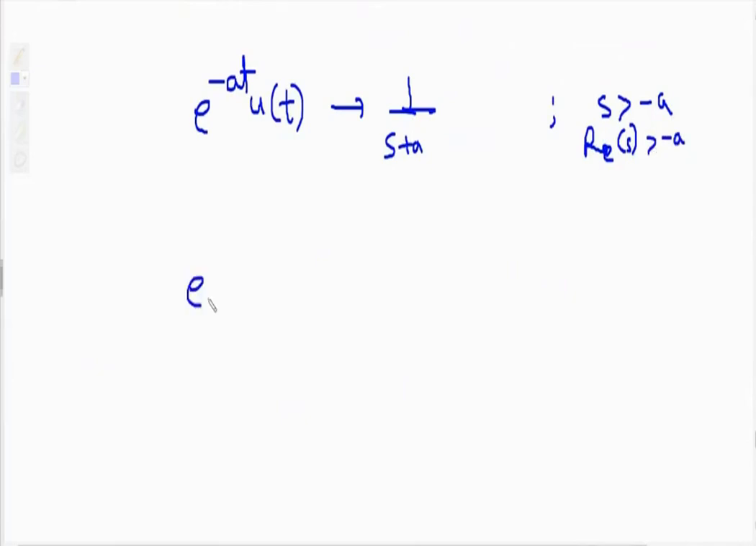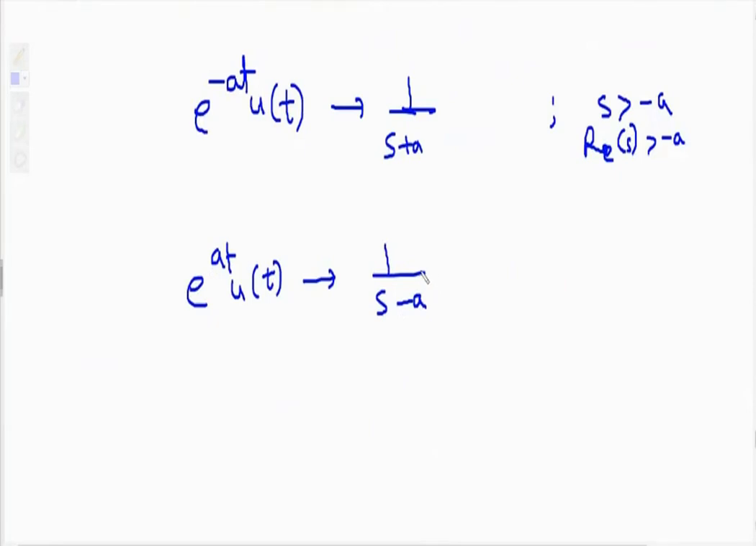Now second formula is e raised to at u of t. Then it has Laplace transform 1 upon s minus a. E raised to minus at Laplace is 1 upon s plus a. E raised to at has Laplace transform 1 upon s minus a. This we have already done in our TTAM.